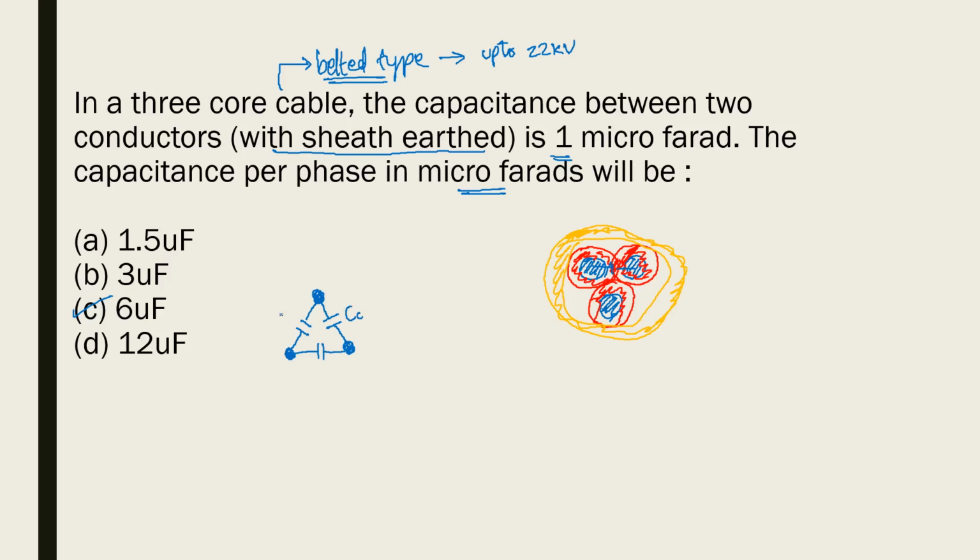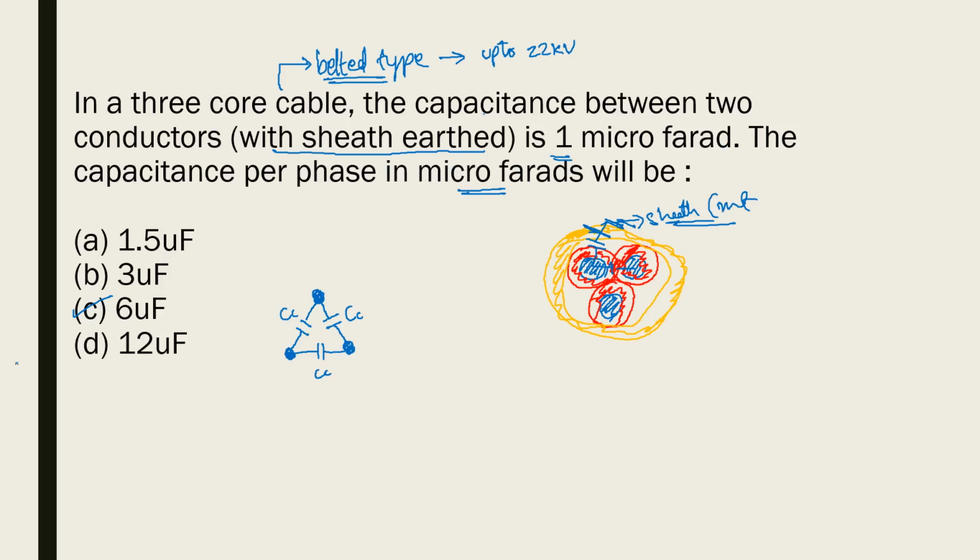Let us say the capacitance between the conductors is Cc, Cc, Cc. Assuming the insulation material is the same and the distance between the conductors is the same, all the 3 Cc's will be the same. This is the capacitance between the conductors. Now this is the overall insulator, and above the insulation you will have a sheath. Generally a sheath is metallic, which means it is also at some potential. So between the sheath and conductor there is also some insulation, therefore there can be capacitance between conductor and sheath also.